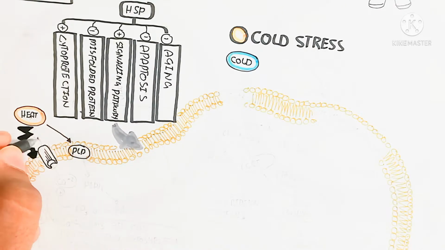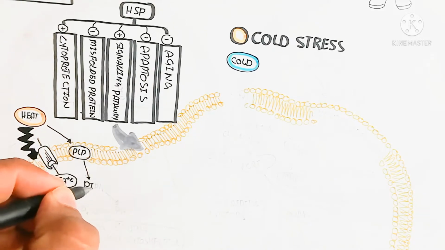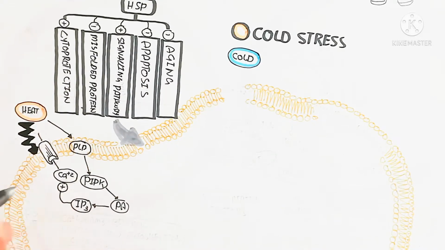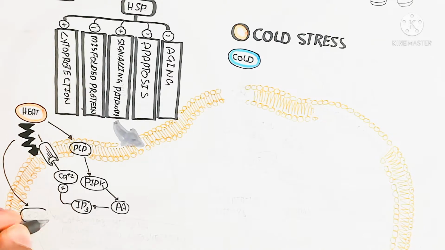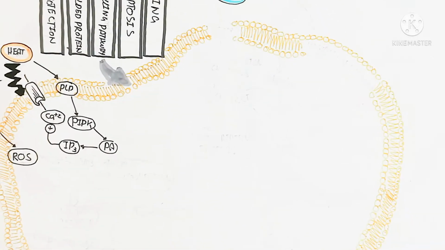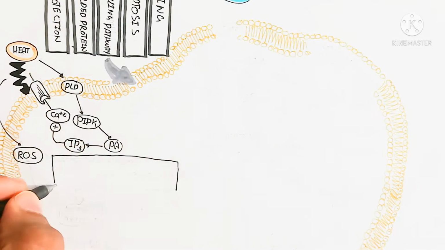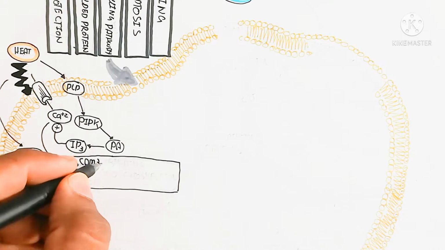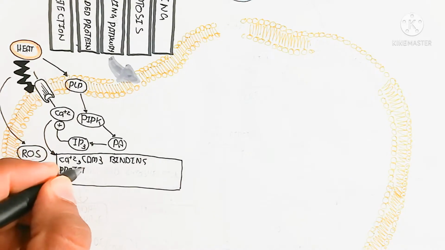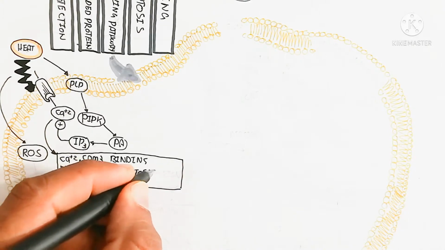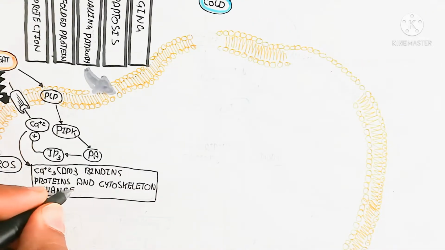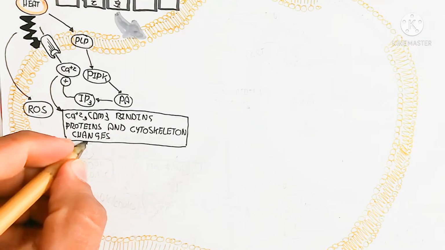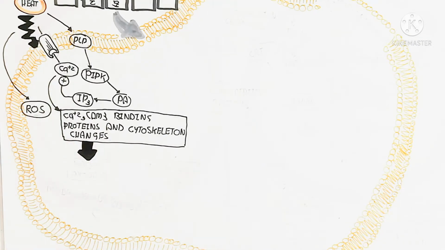For example, here is the phospholipid cell membrane, which will trigger the PIPK kinase, and in this way PA will trigger the IP3 pathway, and this IP3 pathway will lead to an increase in calcium also. So there is efflux and influx of calcium, and the endoplasmic reticulum also releases calcium due to the IP3-sensitive calcium gated channel. In this way, the calcium channel and binding protein and cytoskeleton change due to the calcium, and calcium is also important for cytoskeleton maintenance.